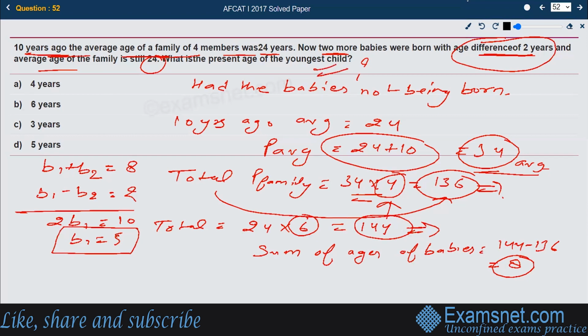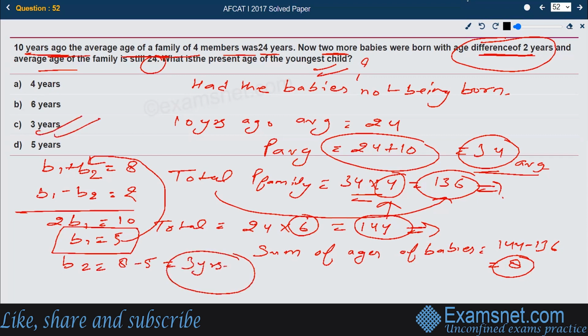What he has asked is the age of the youngest child, so we have to put this b1 value into either equation. If we put it in the first one, the b2 value comes out to be 8 minus 5, that is 3 years. So the age of the youngest child is 3 years, that is option C.